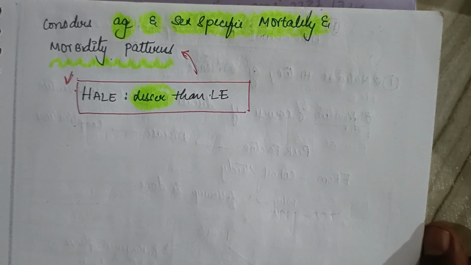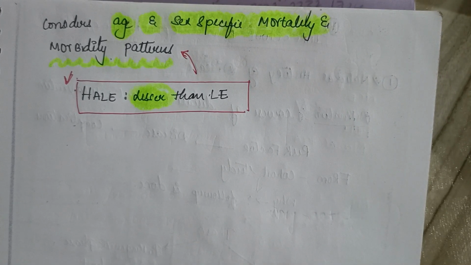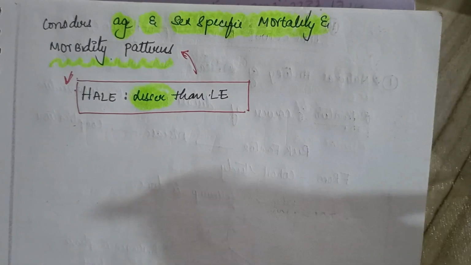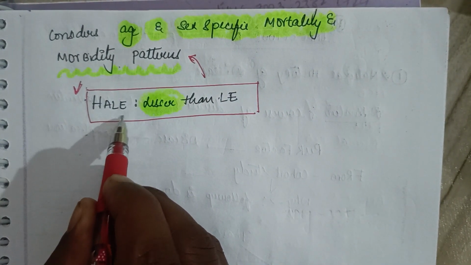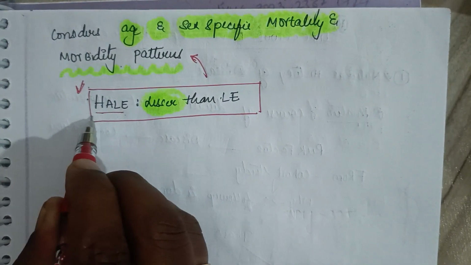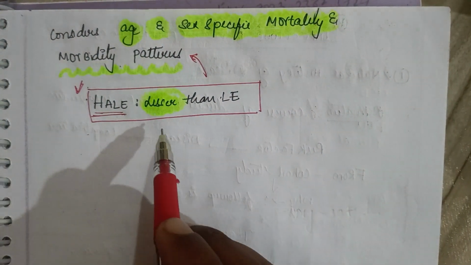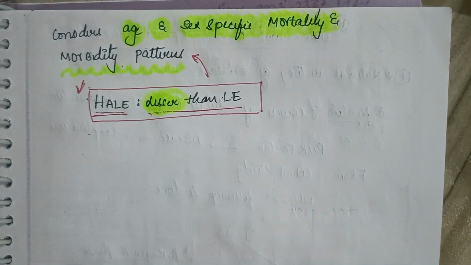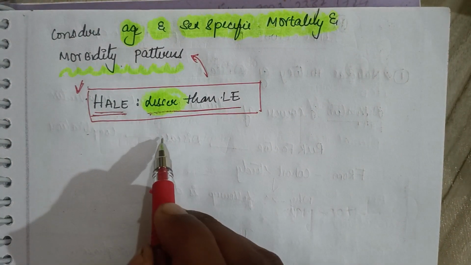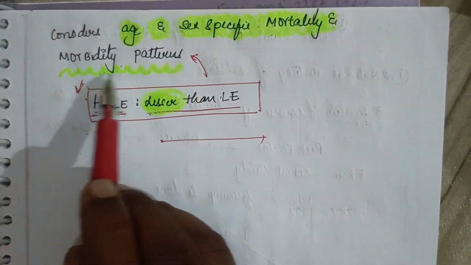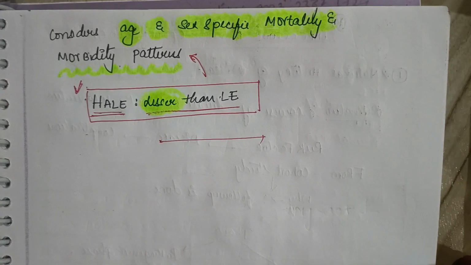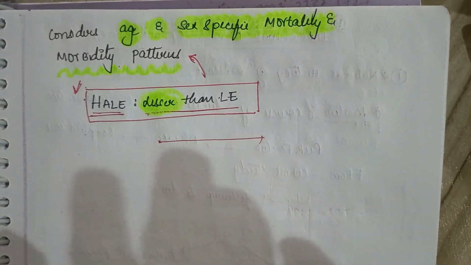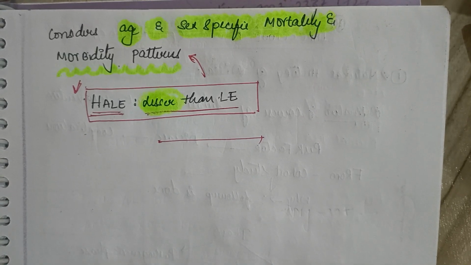If you take the equation of health adjusted life expectancy, it is lesser than life expectancy, because if any person has morbidity patterns, it cannot be equal. HALE cannot be equal to LE, life expectancy.